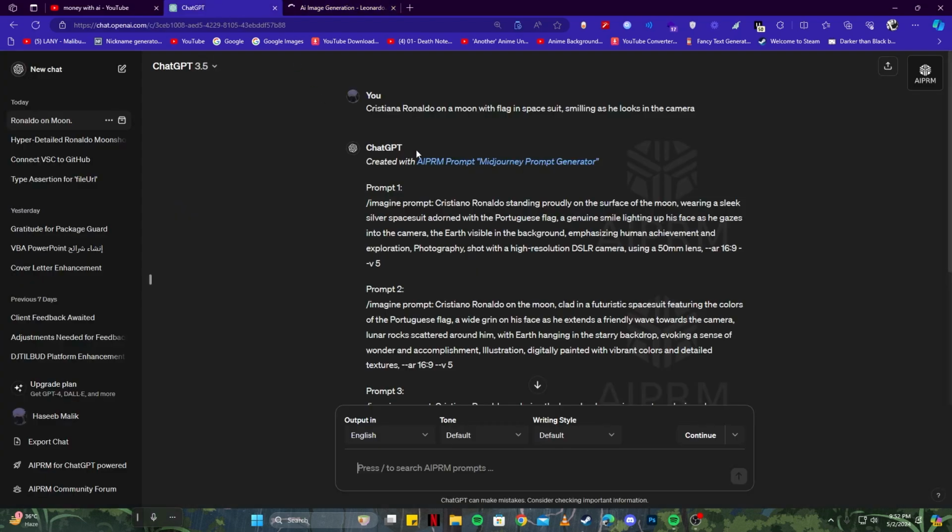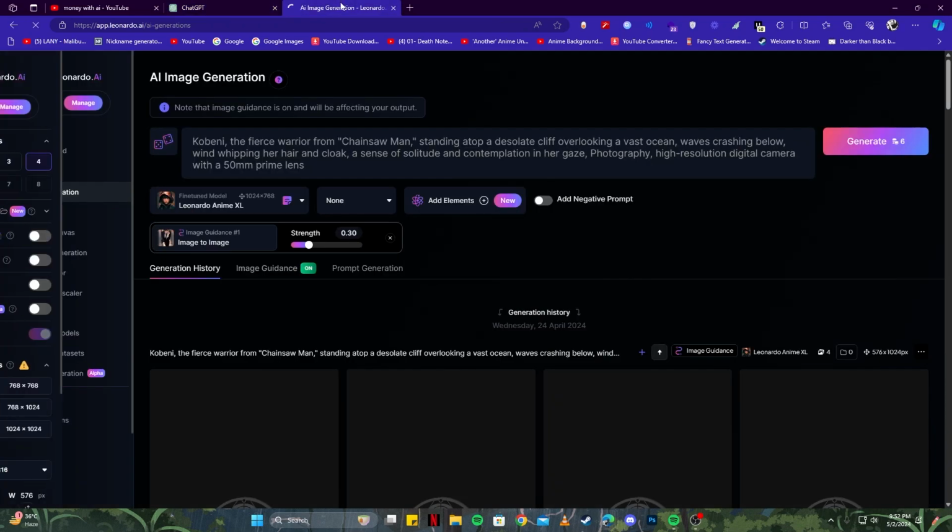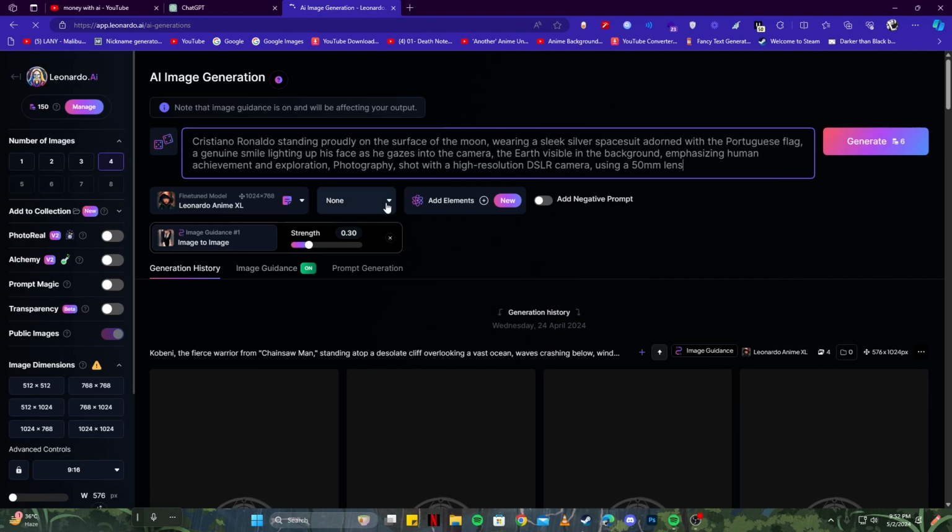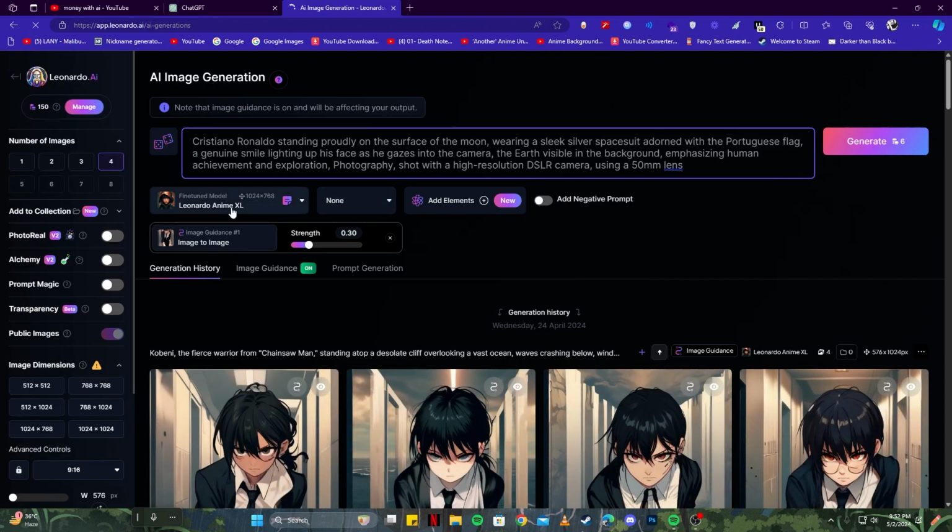Now it is very straightforward. You just go back to ChatGPT and copy the prompt. So I'm gonna copy it. Just make sure not to copy these arguments, because those are only supposed to be used with Midjourney. But for the rest of the prompt, you can just copy it as it is. So I'm gonna copy that from here. And on here, I will just paste that. Now you can select the model which you can use.